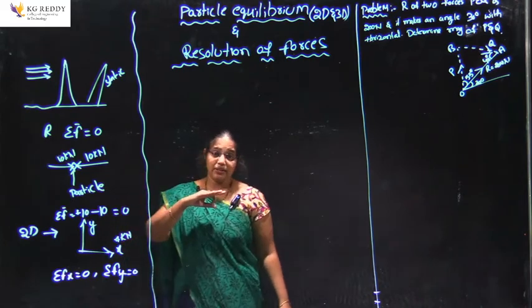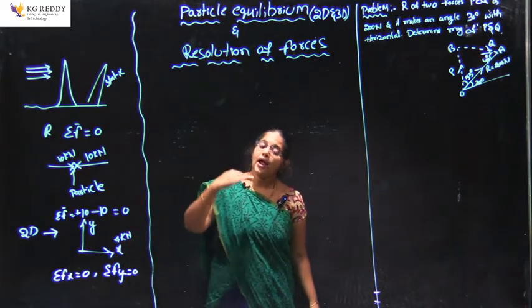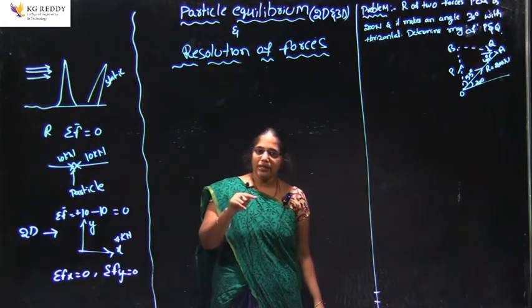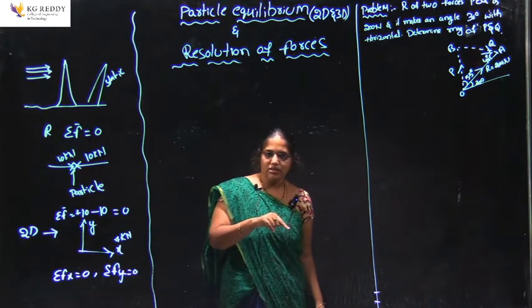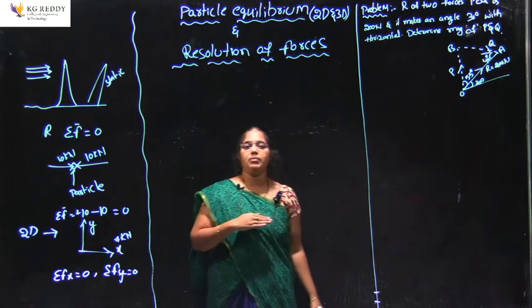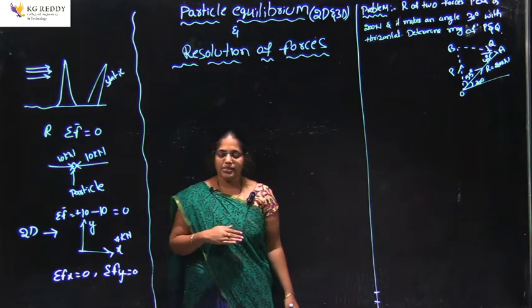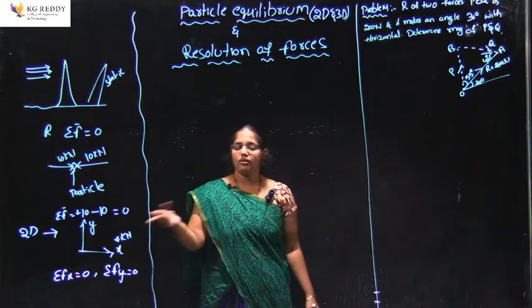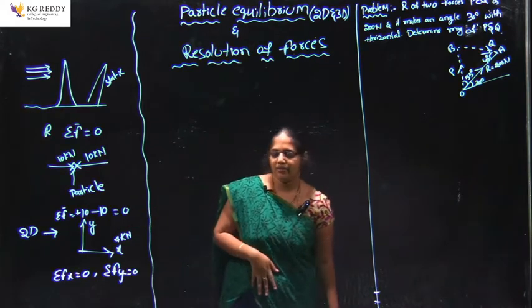Then I define how much force is acting and in which direction. That means both magnitude and direction are represented, so that quantity is called a vector quantity. If we only represent one quantity, that is treated as a scalar quantity.